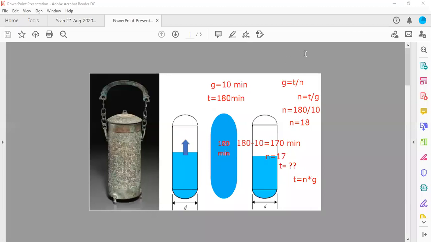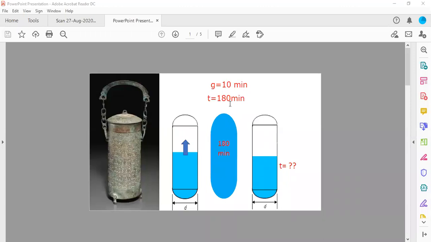This is very easy. You actually need not do any type of calculations. You can find this in one simple step. It is a 5-second question. It is given that it will take 180 minutes or 3 hours to fill this vessel completely. You should remember that the growth is happening in a geometrical progression. So one generation before, if it is completely filled in 180 minutes, it will be half. If you further calculate, one more generation before it will be 1/4. So in the 16th generation it will be here, in the 17th generation it will be here, and in the 18th generation it will be fully filled.